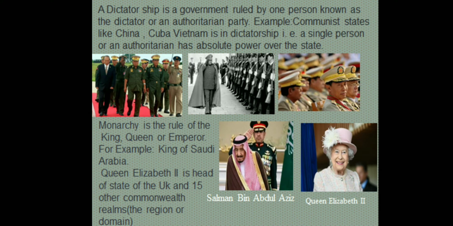A dictatorship is a government ruled by one person known as the dictator or an authoritarian party. For example, communist states like China, Cuba and Vietnam are dictatorships. That is, a single person or an authoritarian party has absolute power over the state. Monarchy is the rule of the king, queen or emperor. For example, the King of Saudi Arabia, the present king is Salman bin Abdul Aziz. Queen Elizabeth II is head of state of the UK and 15 other Commonwealth realms, that is the region or domain.